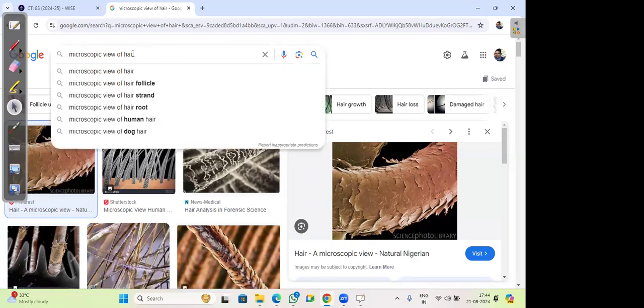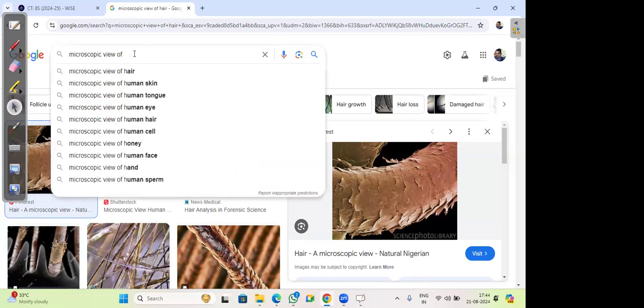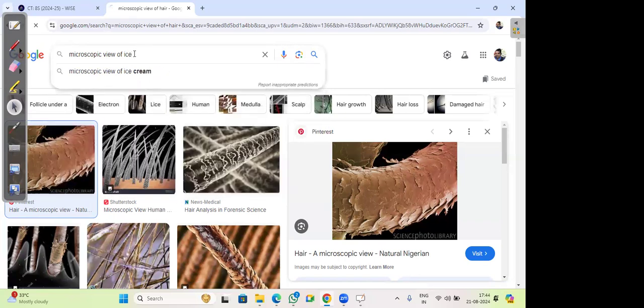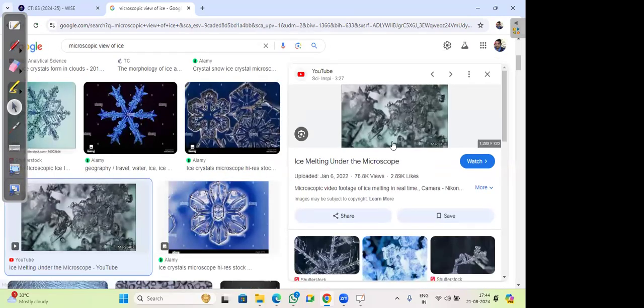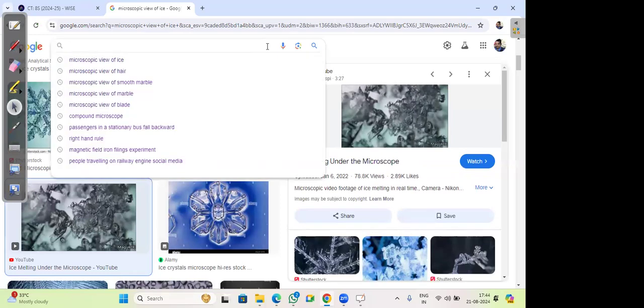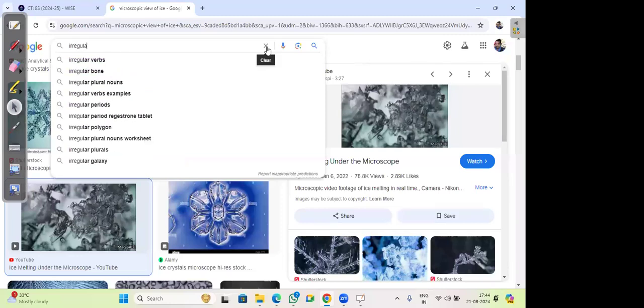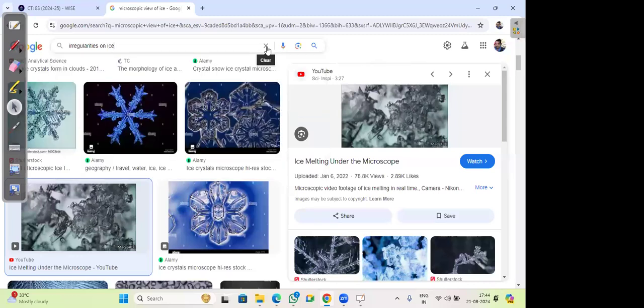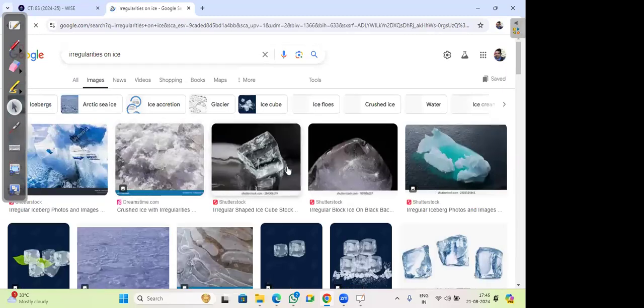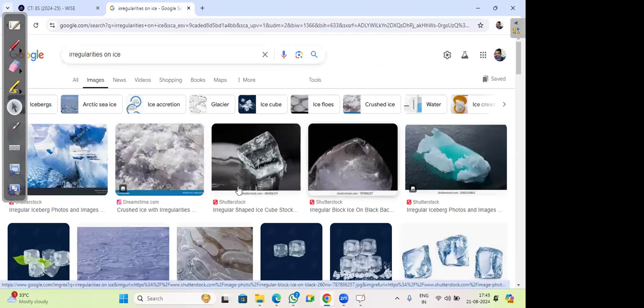Let's try to observe ice here. As ice is very smooth, I haven't seen a microscopic view of ice. So see, are there irregularities present on the surface? See, even the surface of ice, which appears very smooth, has irregularities at the microscopic level.